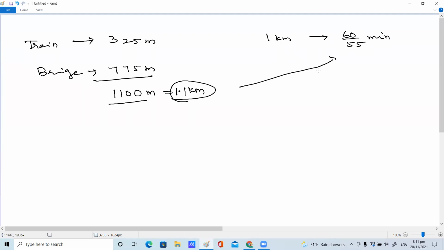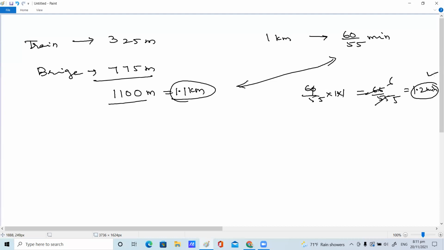Directly just multiply these two things, and you will get how much time is required. 60 by 55 into 1.1. If you multiply 1.1, the zero and the point should be removed, children, so that 11 times 6 is 66 by 55 you will get. So this is nothing but 1.2 minutes.